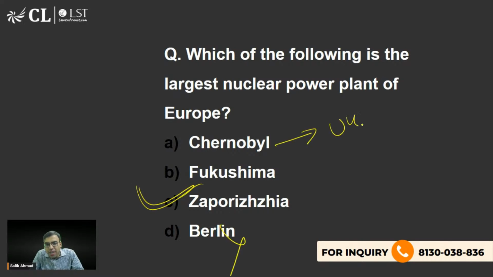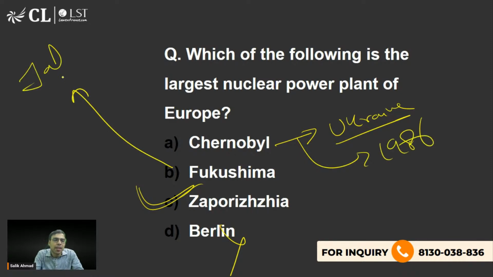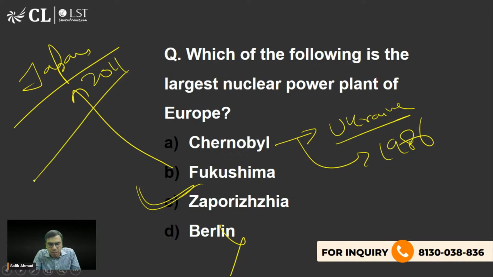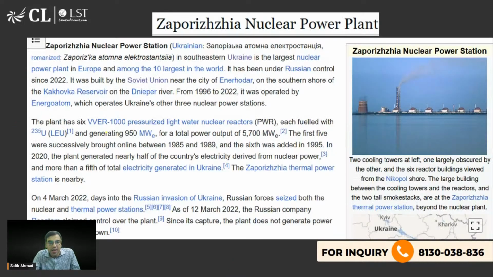Chernobyl is also in Ukraine and it had witnessed a disaster in 1986. बहुत फेमस हुआ था ये। फुकुशिमा न्यूक्लियर डिजास्टर जापान में हुआ था, आई थिंक 2011 के आसपास. That was also very much in the news. Yes, Zaporizhia nuclear power plant. Yes, Ashnur, Kaur, Hari, Adrita, Safi, you are right. है ना. Zaporizhia nuclear power plant के बारे में थोड़ा सा पढ़िएगा, है ना.